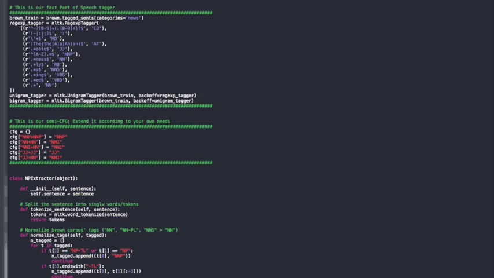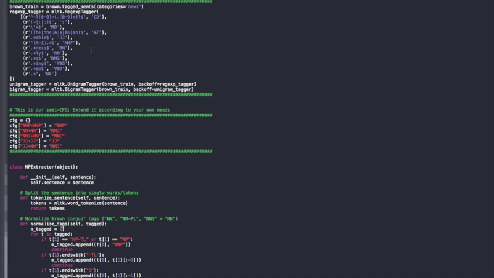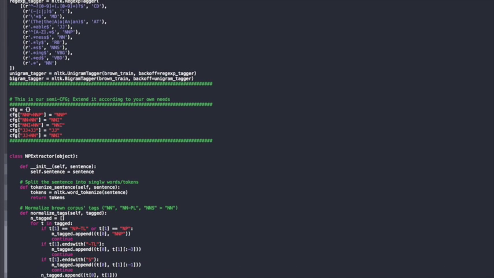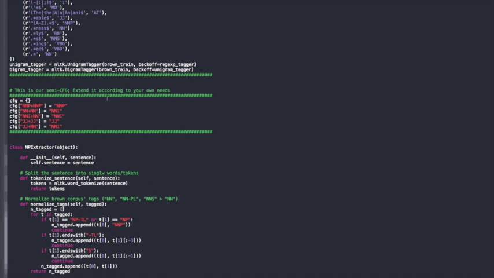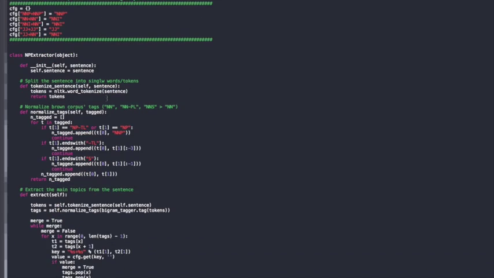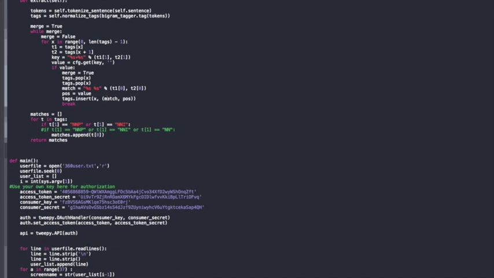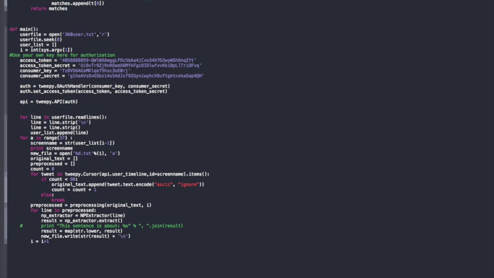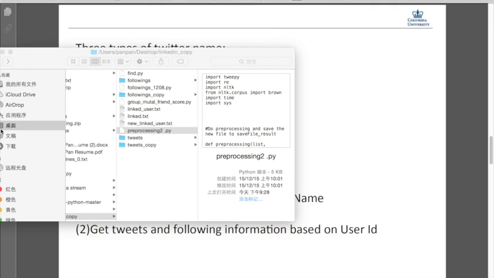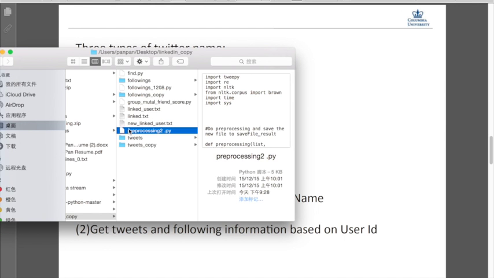Then we perform noun phrase extracting. For a whole sentence, we're only interested in what the topic is, so we compress the sentence into a few noun phrases.